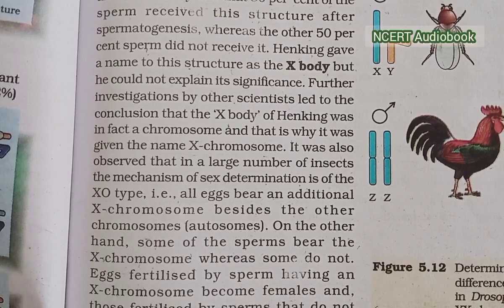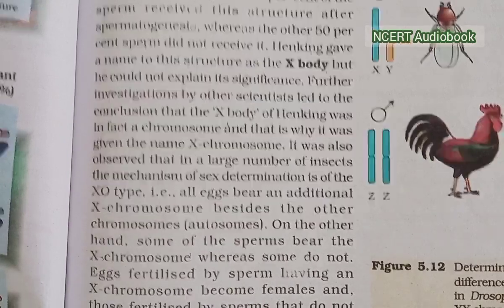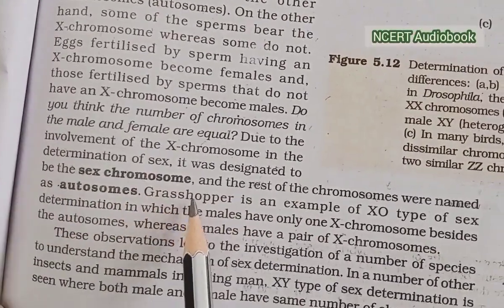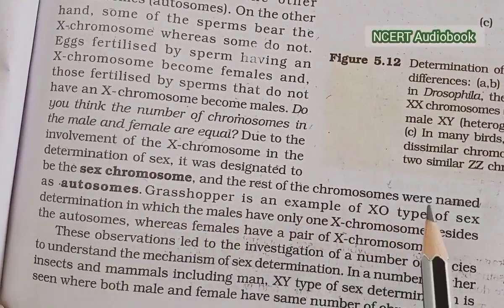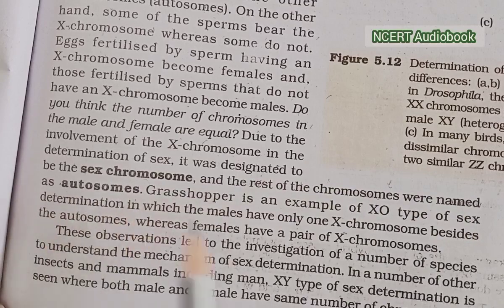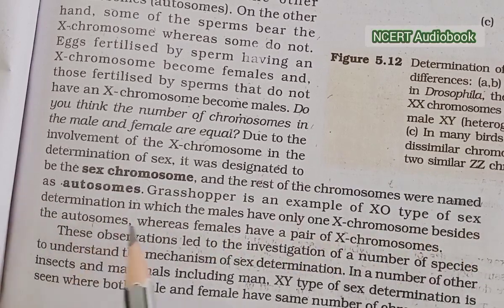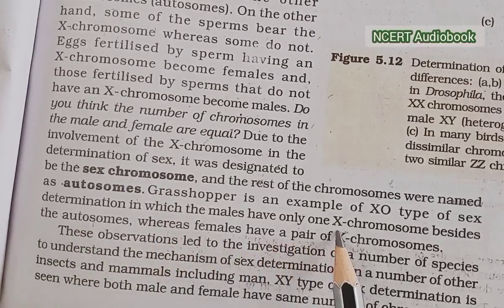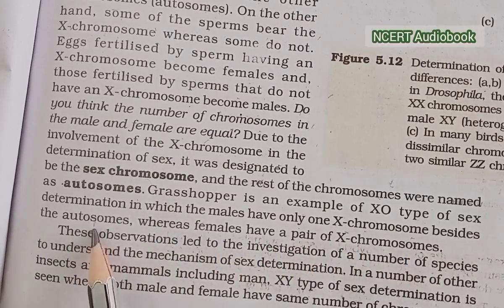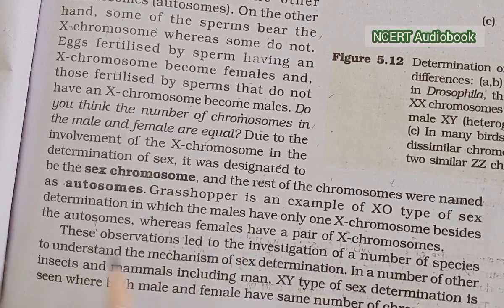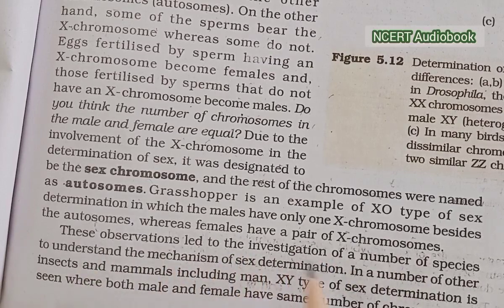Due to the involvement of the X chromosome in the determination of sex, it was designated as the sex chromosome, and the rest of the chromosomes were named autosomes. The grasshopper is an example of XO type sex determination, in which the males have only one X chromosome besides the autosomes, whereas the female has a pair of X chromosomes. These observations led to investigations of a number of species to understand the mechanism of sex determination.